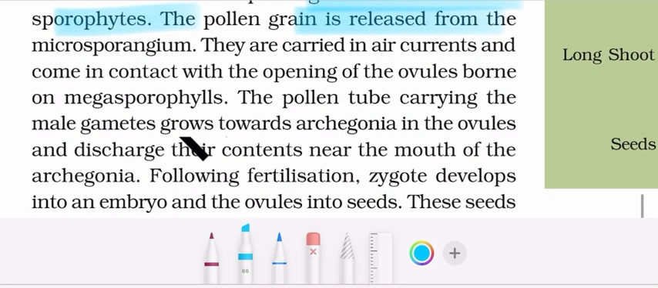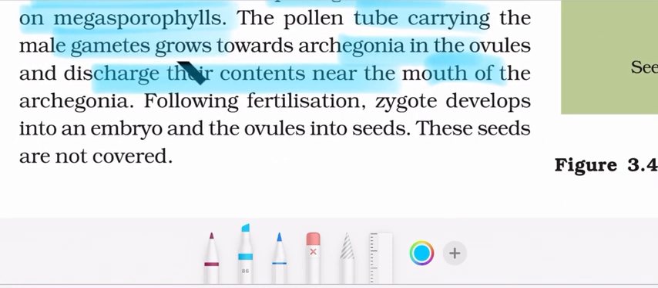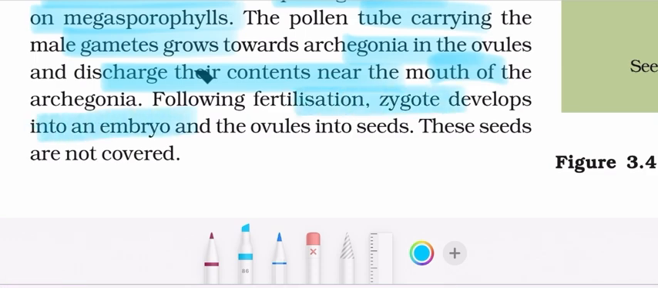The pollen grain is released from the microsporangium. They are carried in air currents and come in contact with the opening of the ovules borne on megasporophylls. The pollen tube carrying the male gametes grows towards archegonia in the ovule and discharges its contents near the mouth of the archegonium. Following the fertilization, the zygote develops into an embryo and the ovules into the seed. These seeds are not covered. These seeds are naked, because they do not have a covering.